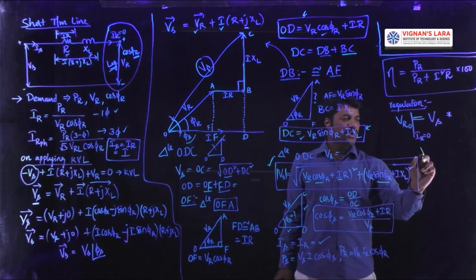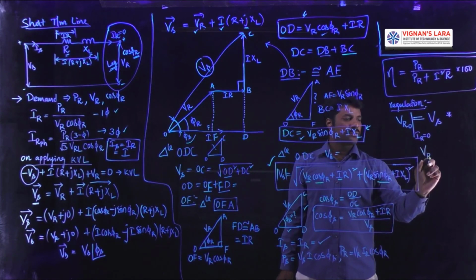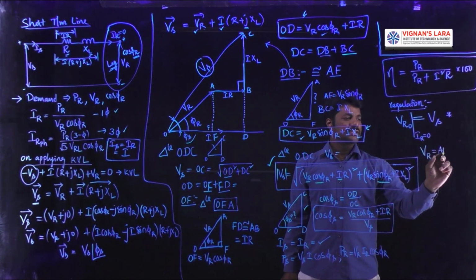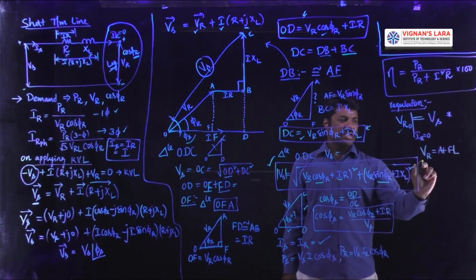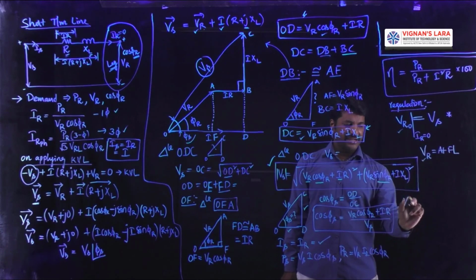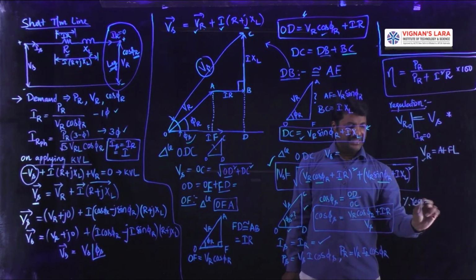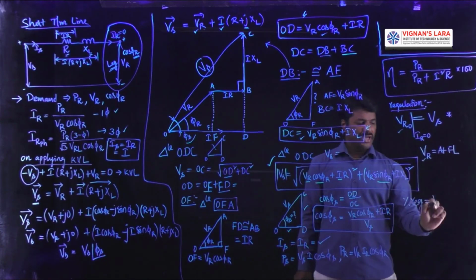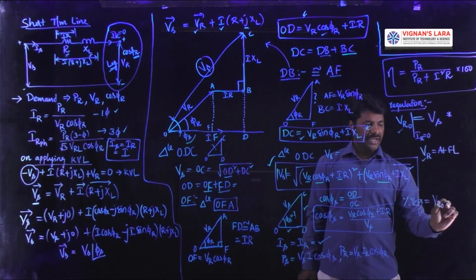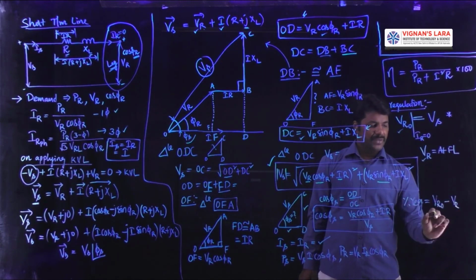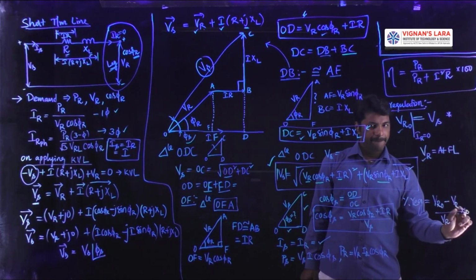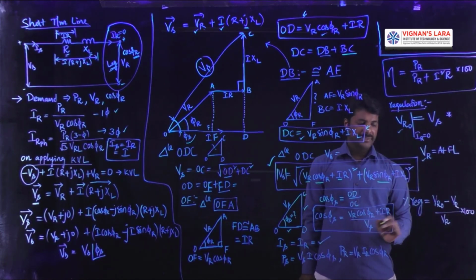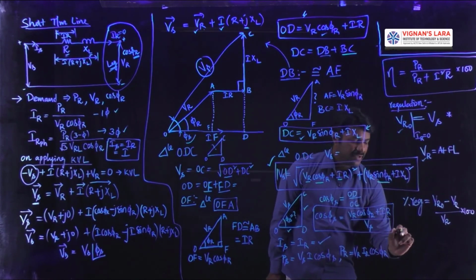Whenever it is loaded, the voltage is identified to be VR at full load condition. Once we know the values of this VR0 and VR, we can give the percentage regulation. So the percentage regulation is equal to (VR0 minus VR) by VR into 100, since it is a percentage.